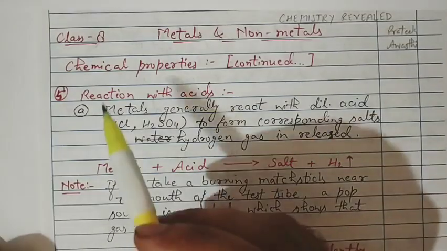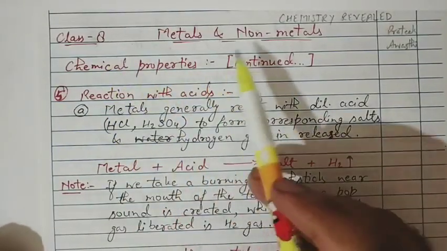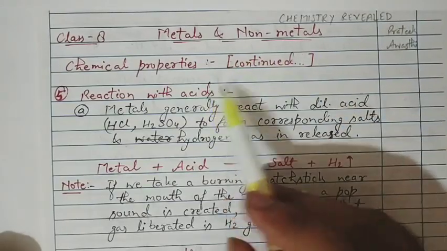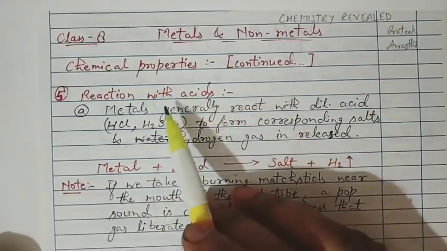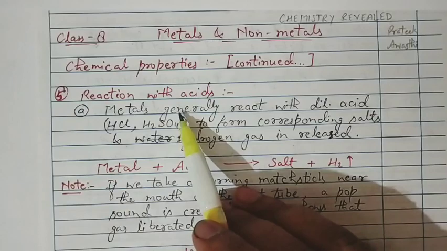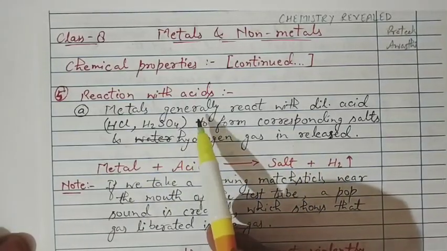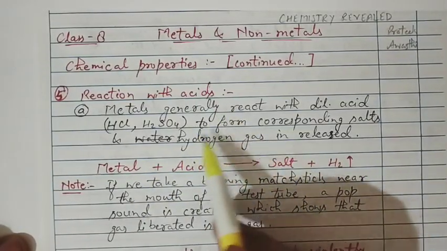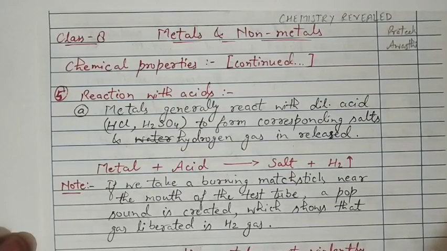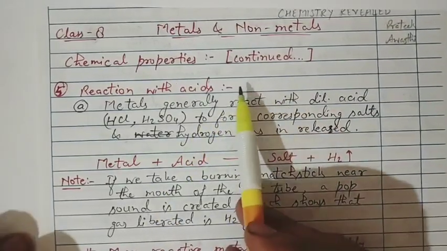Hello everyone. In today's class 8 lecture of the chapter Metals and Non-metals, we are continuing chemical properties. Till now we have studied the reactions of metals and non-metals with oxygen, with water and some other properties also. For that you can see the previous lecture. So in this lecture we are going to continue these properties.